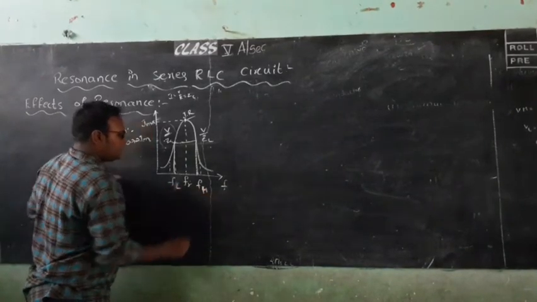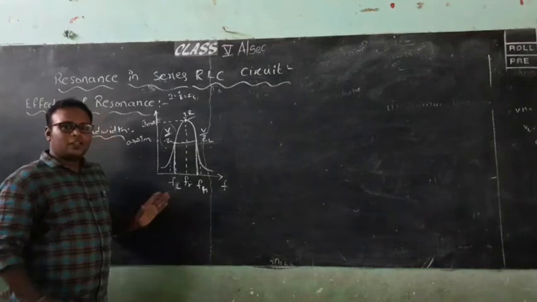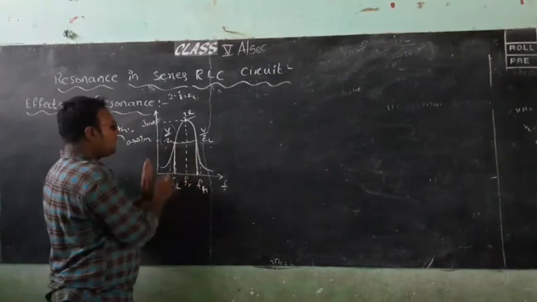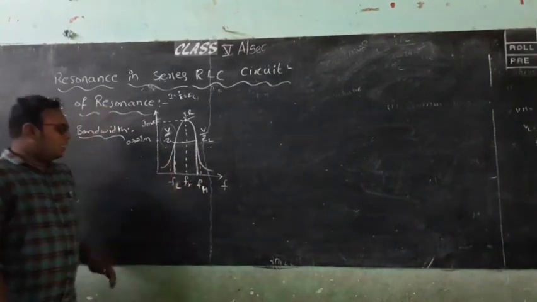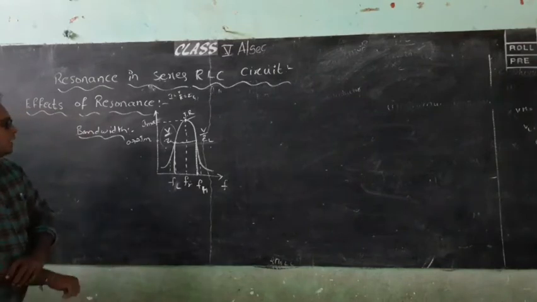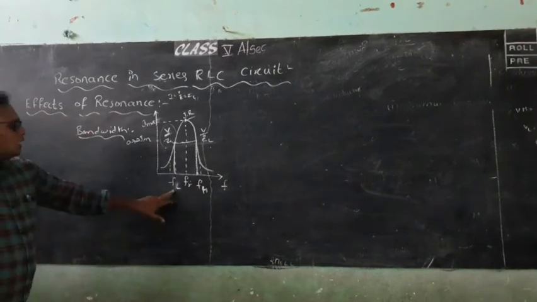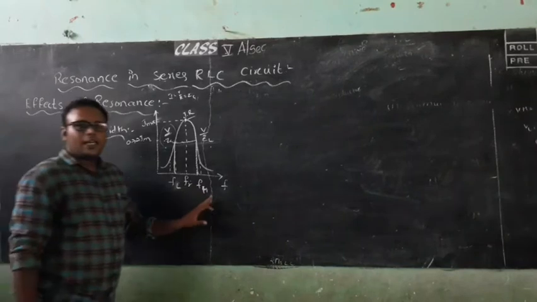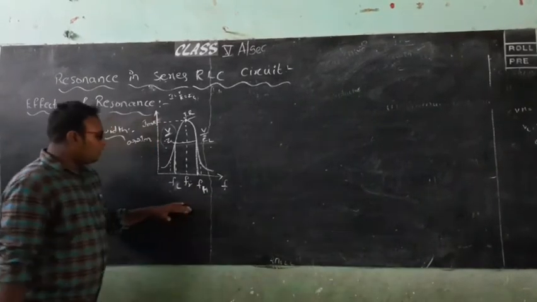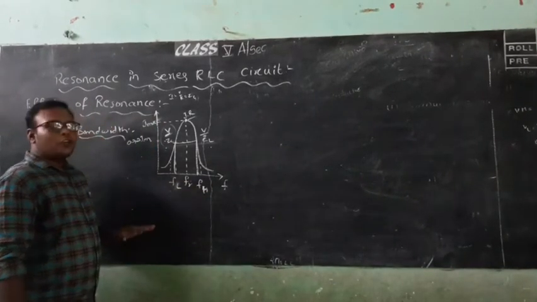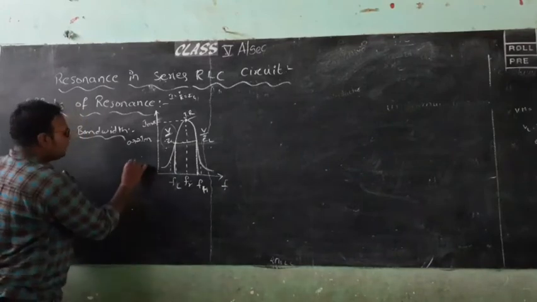FL, FH: high frequency, low frequency. The range accepted between these two represents the bandwidth of the signal. So FL is the low cutoff frequency and FH is the high cutoff frequency. We are going to find all these parameters, so we are going to determine the bandwidth of the signal.